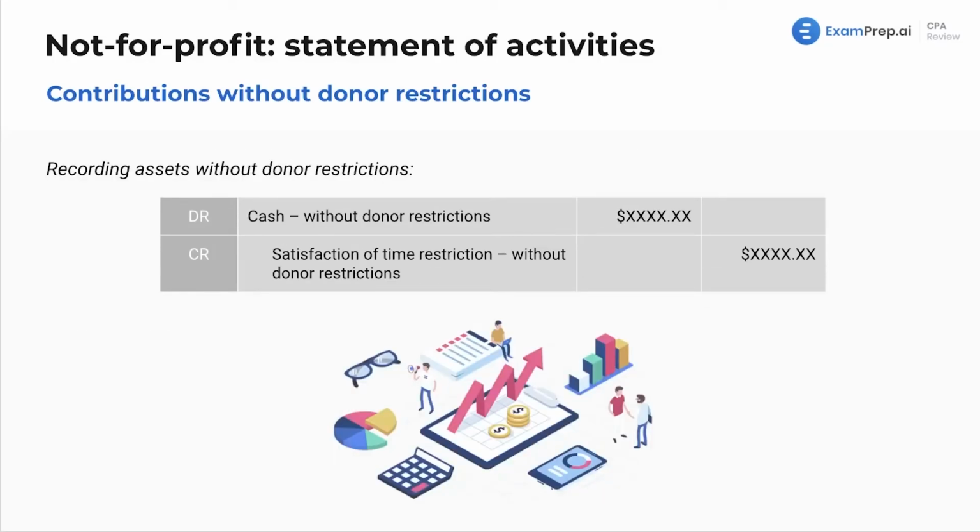Recording assets without donor restrictions. Right here. Nothing too crazy. We debit cash without donor restrictions and credit satisfaction of time restriction without donor restrictions. And don't be too hung up on these credits, right? Or these other weird ones. They're not going to really mess with your head too much. It's going to be pretty clear what the corresponding credit should be. There'll be one that kind of stands out.